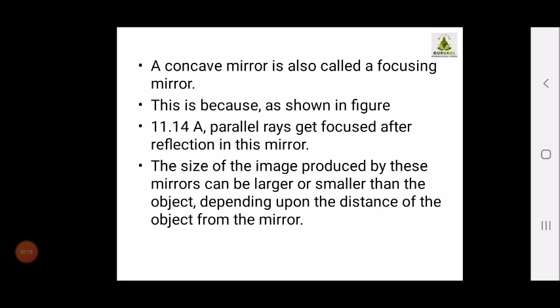So as we have discussed in the previous video, the images formed by the concave mirror may be smaller or larger than the actual size of the object. Why is it so? A question may come to your mind: why are the images formed by the concave mirror larger or smaller than the actual size of the object? That is because it totally depends upon the distance of the object from the mirror.